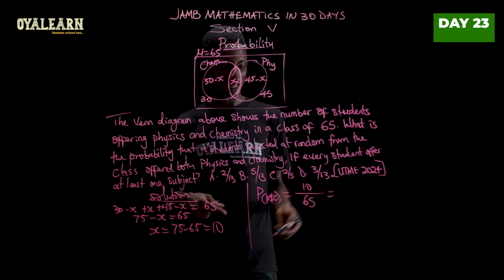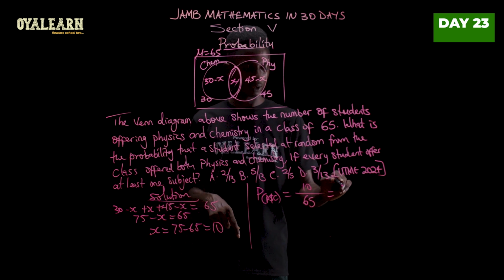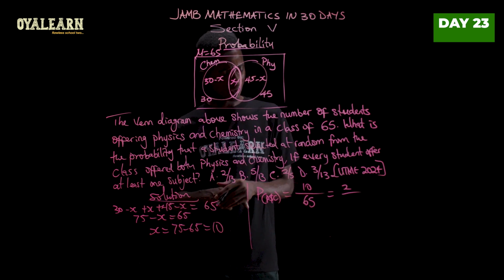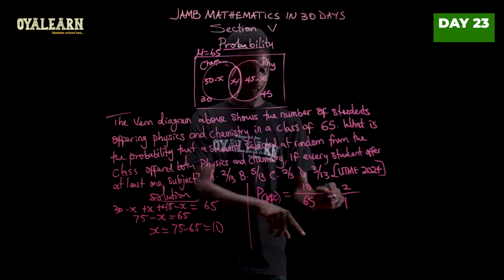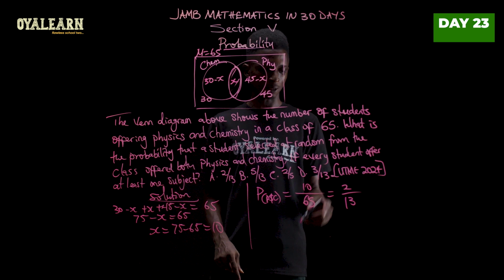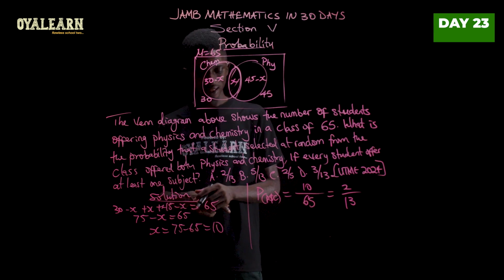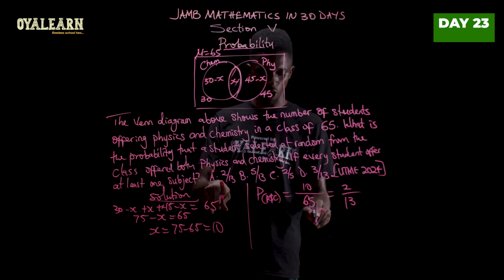Now, we see that they are divisible by 5. So 5 in 10 will give us 2. 5 in 65, 5 will go in 6 once, remember 1, and in 15, that's 3. So we have 13. So 2 over 13. That is what we see in option A.